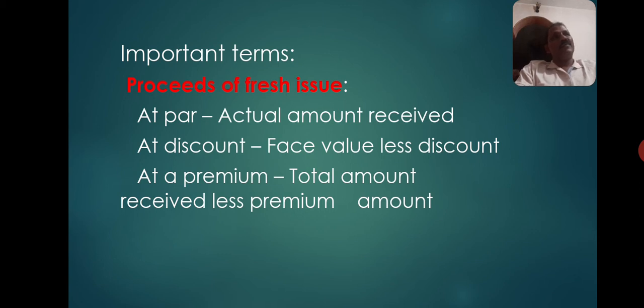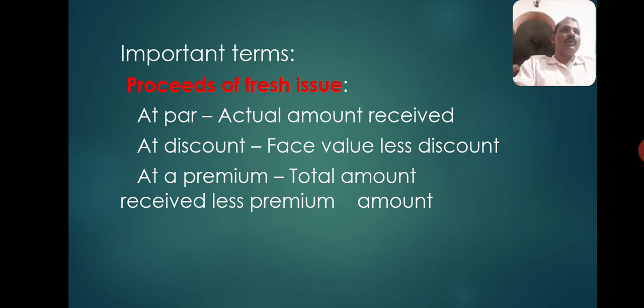But here, fresh issue in the sense, issue of some shares or debentures in order to arrange funds for the repayment of existing preference shares. Then fresh issue can be made either at par, in the sense at face value, or at a premium higher than the face value, or even at a discount less than the face value. So when fresh issue is made, the proceeds of fresh issue has to be calculated, and for the balance, if required, the revenue reserve or divisible profit must be used and transferred to CRR.